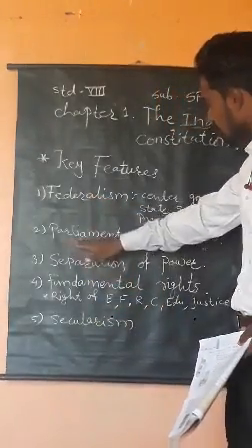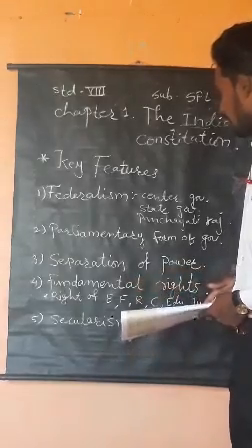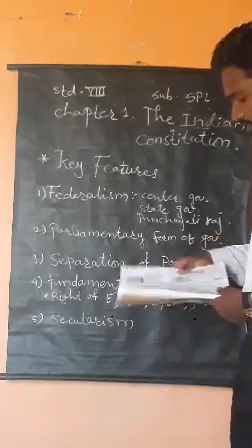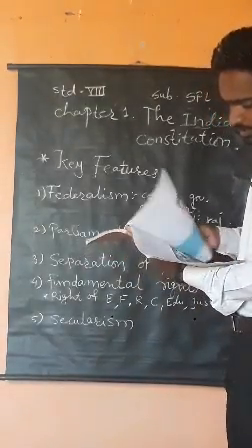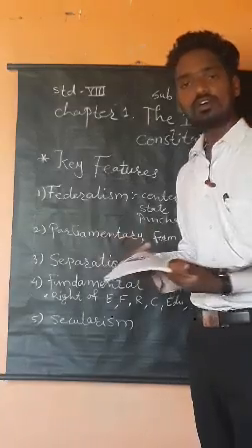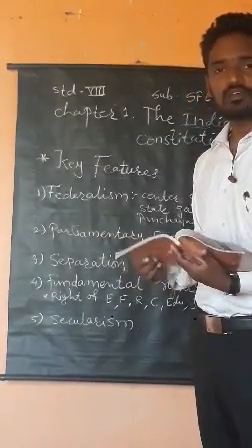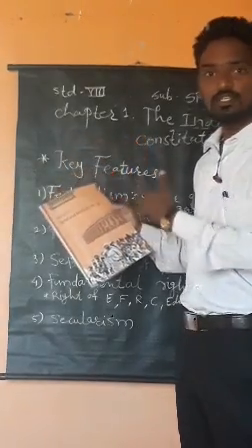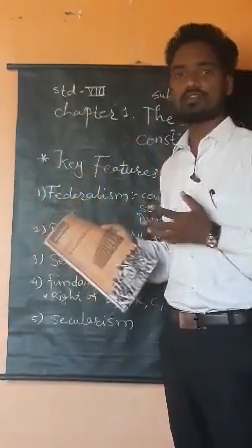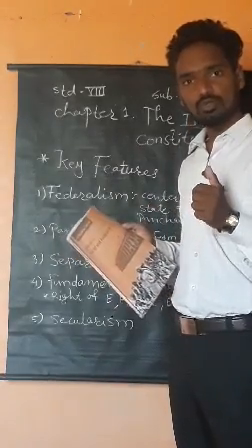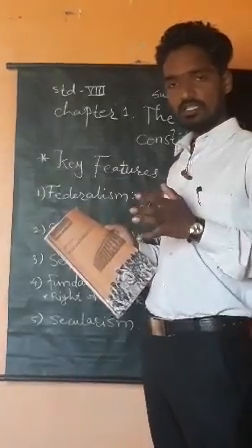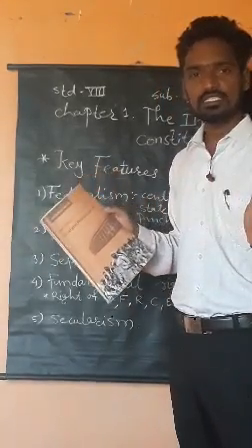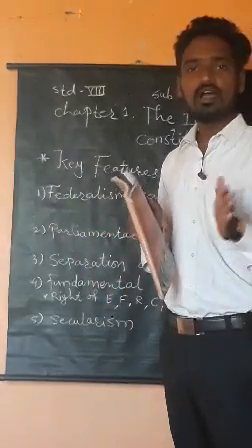Then the next point given here is the parliamentary form of government. What is the parliamentary form of government? In a parliament session, MPs are elected through voting, and in this parliament we might have seen two houses, that is the Lok Sabha and Rajya Sabha.